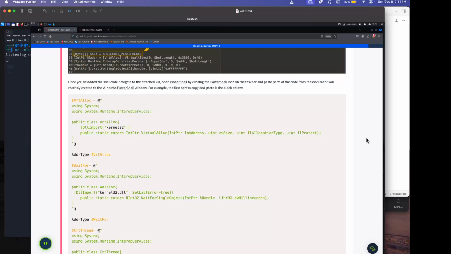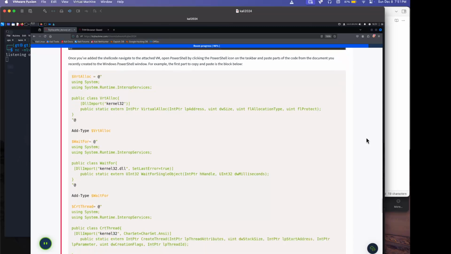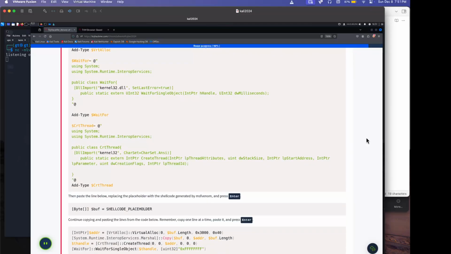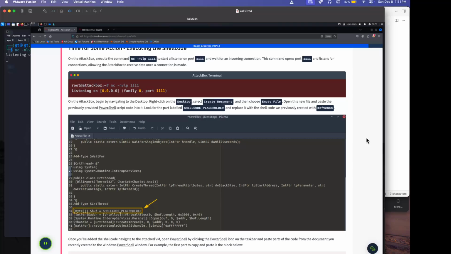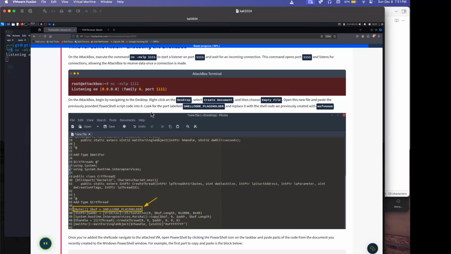Okay, one moment here. So where are we going? On the attack box, begin by navigating to the desktop, create document, empty file, and paste the previously provided PowerShell shell. Look at the call to replace it.